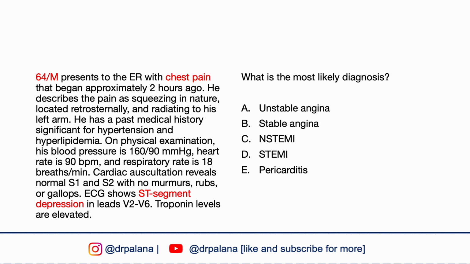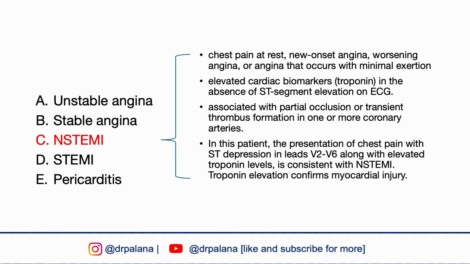On physical examination, his blood pressure is 160 over 90, heart rate is 90, respiratory rate 18. Cardiac auscultation reveals normal S1 and S2 with no murmurs, rubs, or gallops. EKG shows ST segment depression in leads V2 to V6. Troponin levels are elevated. What is the most likely diagnosis? Unstable angina, stable angina, non-STEMI, STEMI, or pericarditis. The correct answer is NSTEMI.